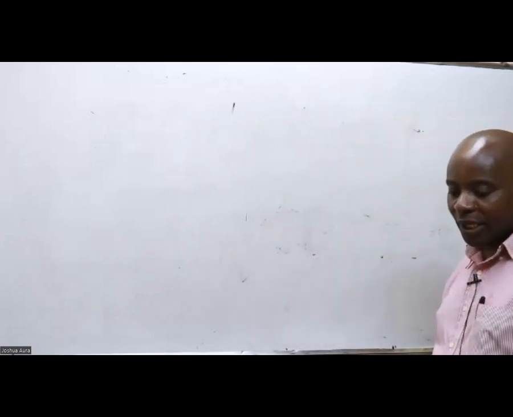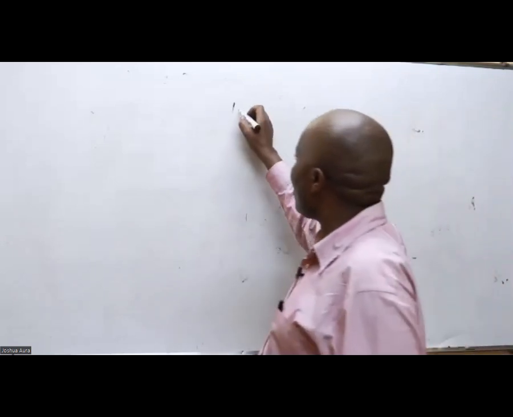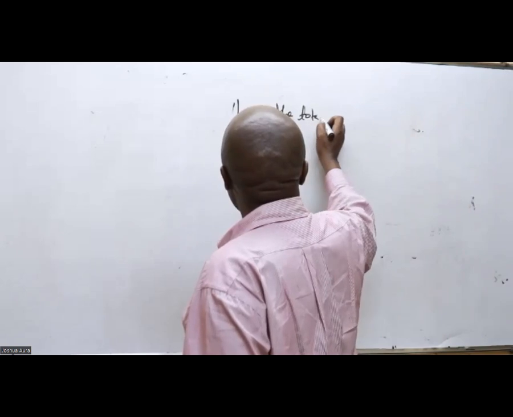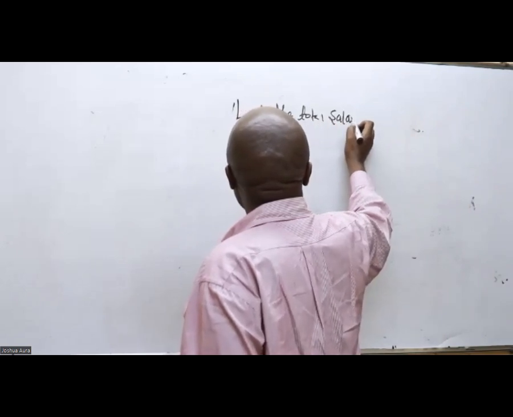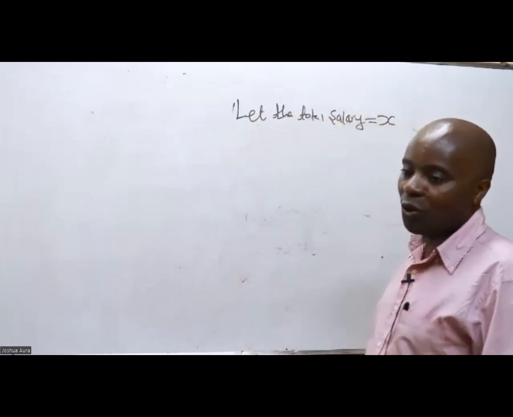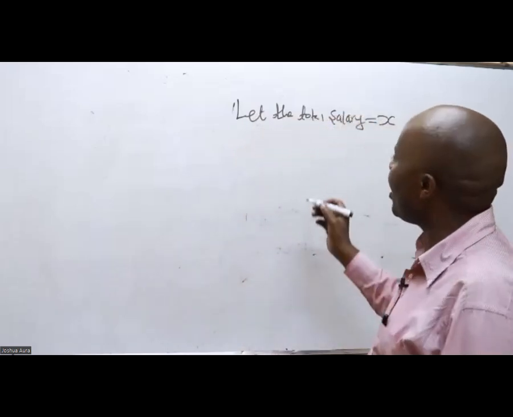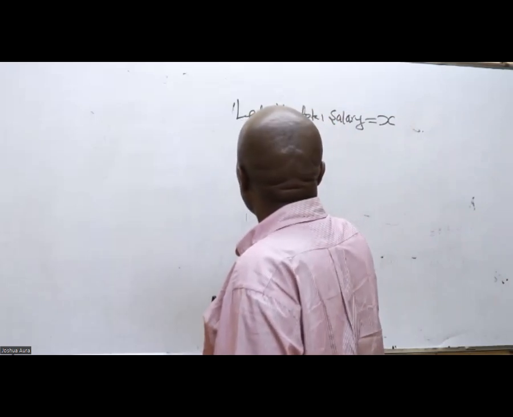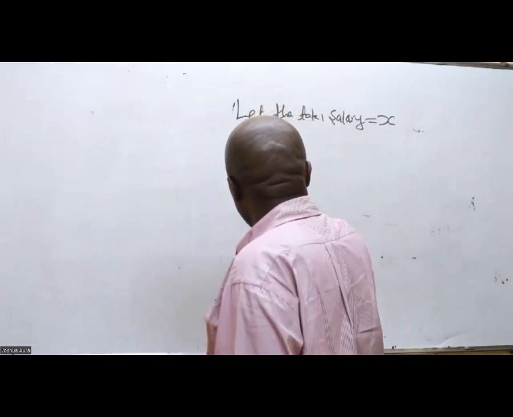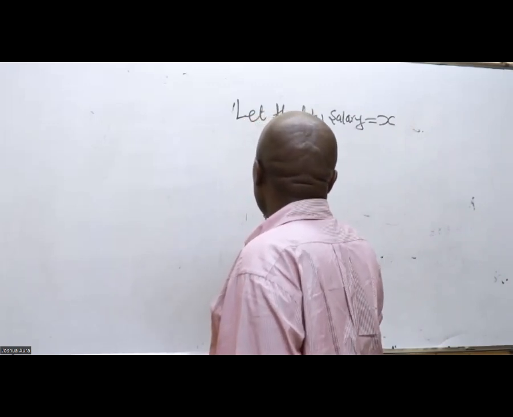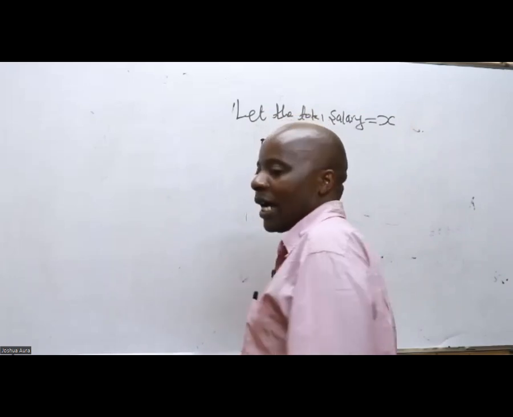So in this case, we shall let the total salary be equal to X. And out of this total salary, I can see some of it is going to food, and some of it is going to rent, and then there is a remaining amount, what we call a remainder.